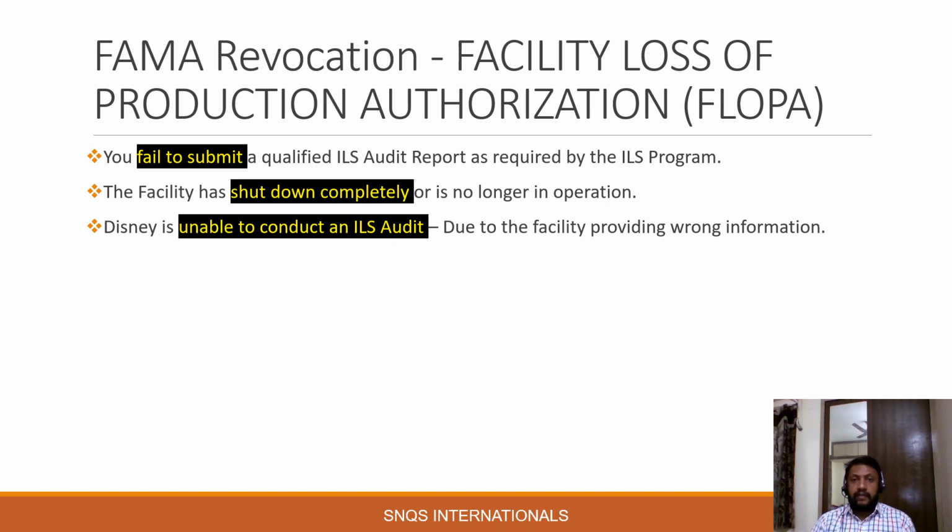This happens where the facility might have given wrong information like a wrong address or wrong contact details. In such a case, the auditor would not be able to contact the facility, so the farmer of that facility will be revoked.